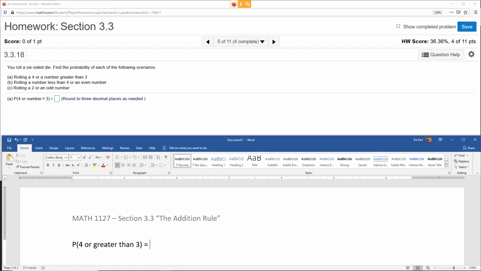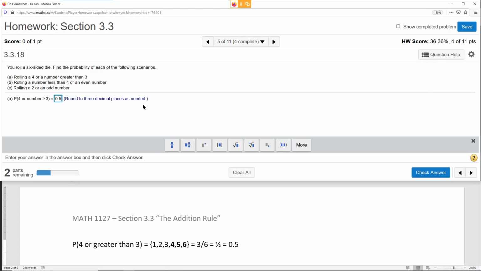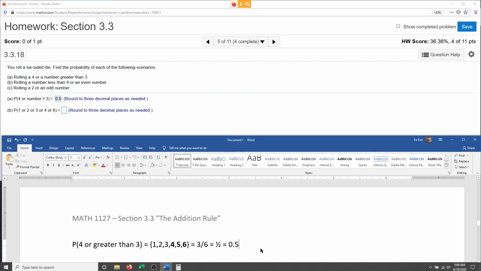Let me draw the sample space: 1, 2, 3, 4, 5, 6. Here's the deal. 4 is right here. Greater than 3 is 4, 5, and 6. So greater than 3 already covered 4. Regardless, it's still 3 out of 6, which is half. It's kind of stupid, but basically they try to get you to see that. There you go. Now, next problem.